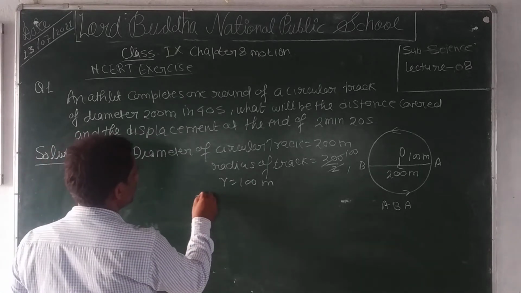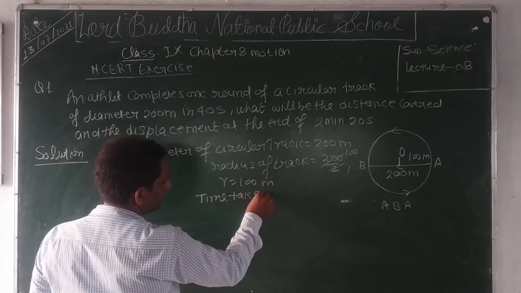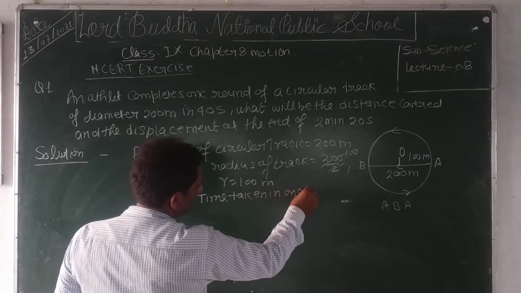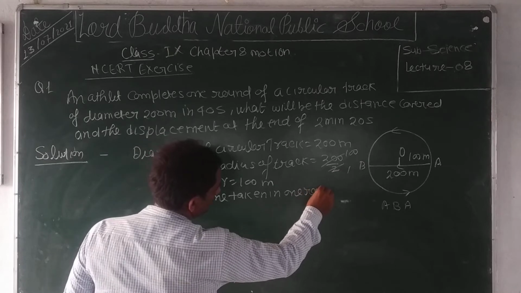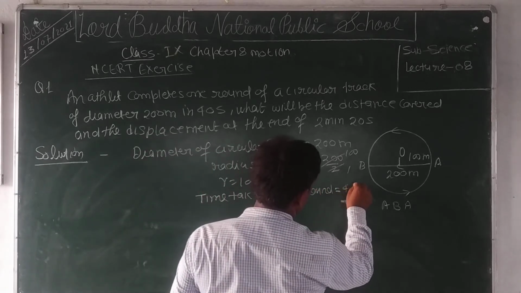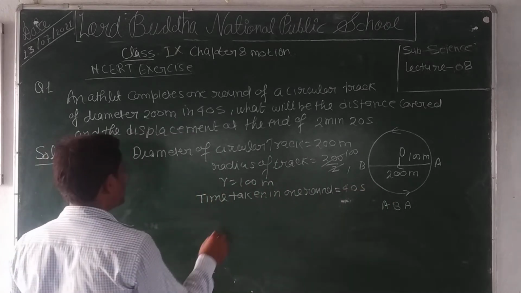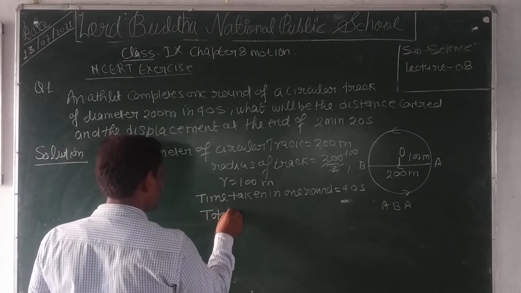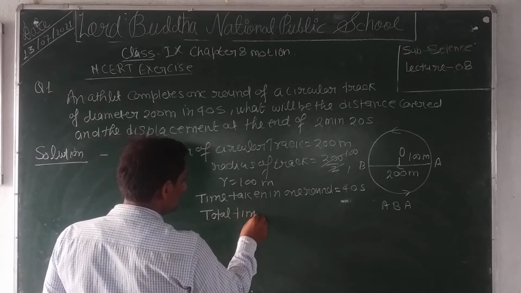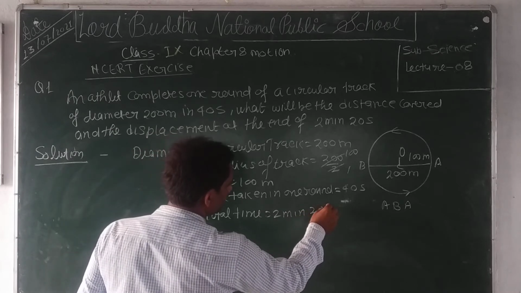Time taken in 1 round is equal to 40 seconds. Total time is equal to 2 minutes 20 seconds.